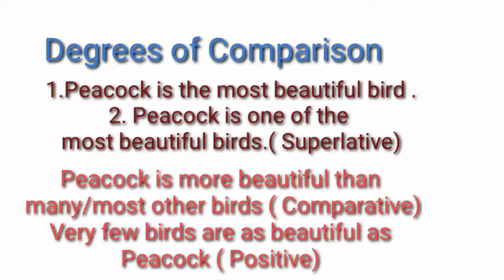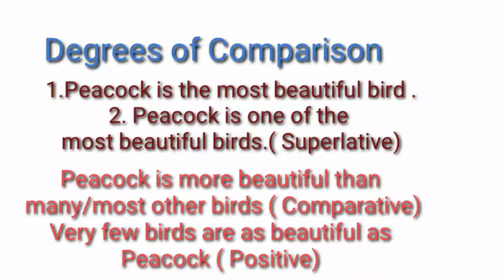Peacock is more beautiful than many or most other birds. That means some more birds are there as beautiful as peacock. That is what is given in the third sentence. Very few birds are as beautiful as peacock. Here we can say very few or some or few, just few. We can use any other word.